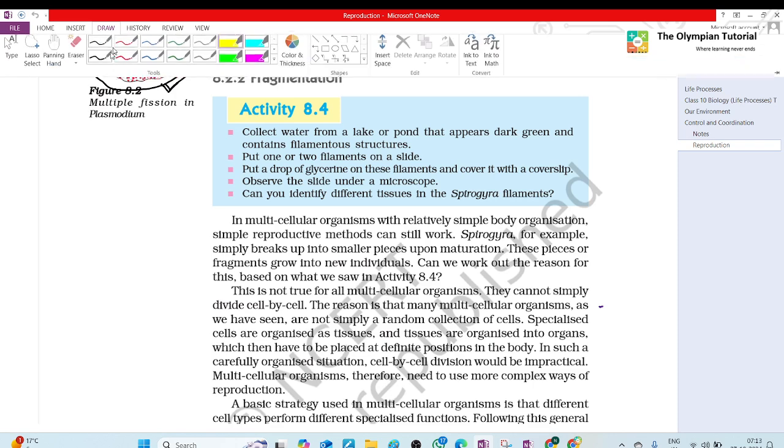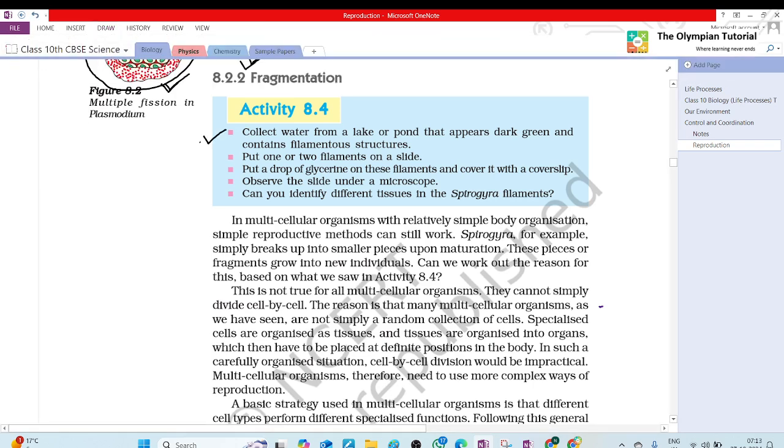Start to read from here. Activity 8.4. Collect water from a lake or a pond that appears dark green and contains filamentous structures. Put one or two filaments on a slide. Put a drop of glycerine on these filaments and cover it with a cover slip. Observe the slide under a microscope. Can you identify different tissues in the spirogyra filaments? So what we have done here, we collected water from a lake or pond.